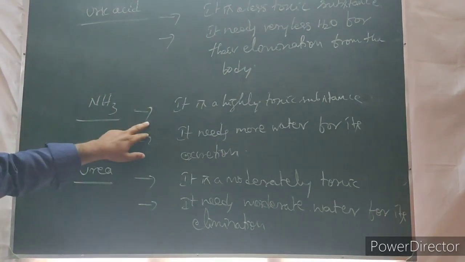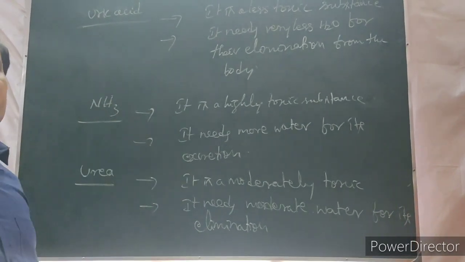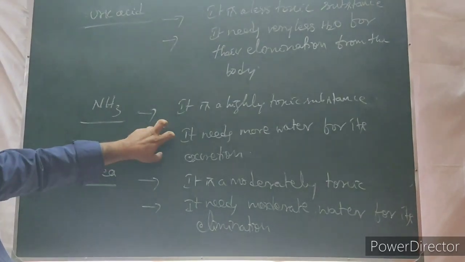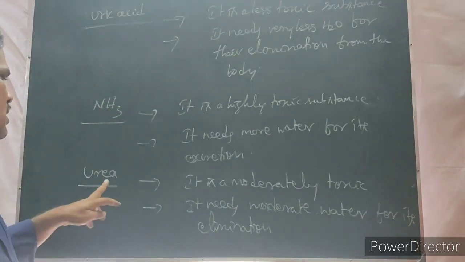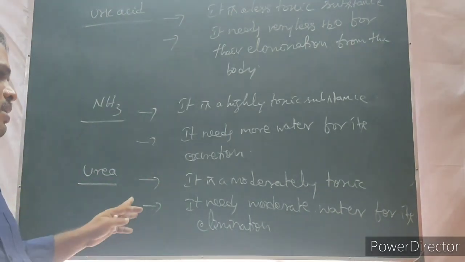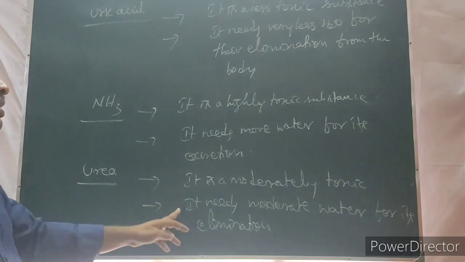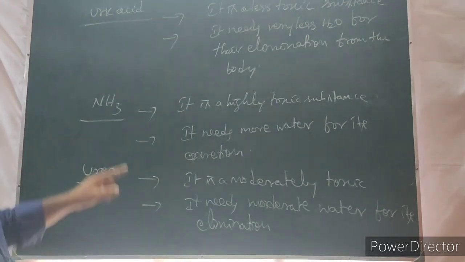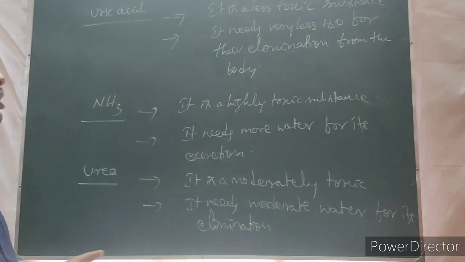Ammonia is highly toxic, that's why it needs more water for its elimination. Production and elimination of ammonia will need more water. Then urea is moderately toxic, not very toxic, so it needs moderate water for its elimination. Why is ammonia more toxic?